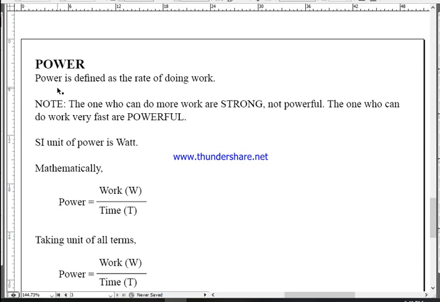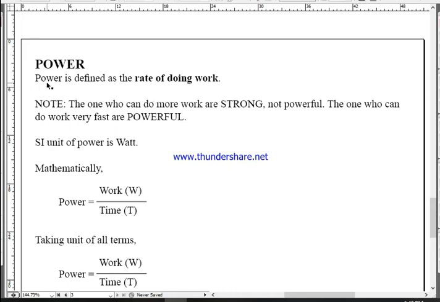Now our last topic for today is power. Power is defined as the rate of doing work. Very easy. Power does not mean how strong you are, isn't it? When I ask you, among elephant or horse, which one is more powerful? Many students or many people would answer that of course elephant is more powerful, isn't it? Even you would answer that, yes, elephant is more powerful.